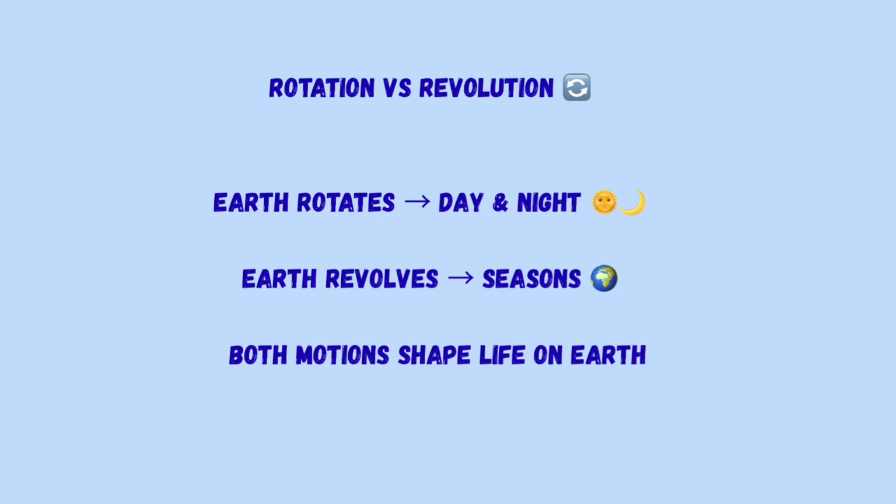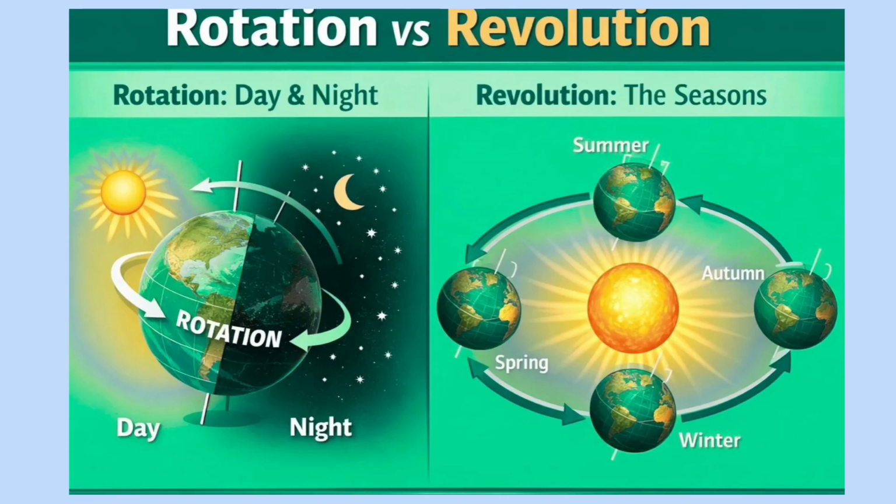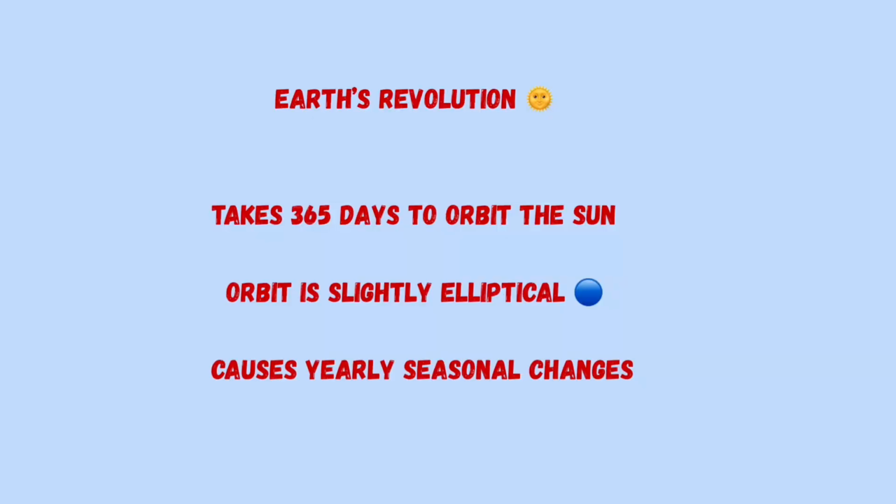What is rotation versus revolution? So Earth rotates, that causes day and night, and Earth revolves, that causes seasons. So both motions shape life on Earth. You can see in this diagram clearly the rotation happens day and night, and the revolution is changing the seasons. So Earth's revolution takes 365 days to orbit the sun. The orbit is slightly elliptical, that causes yearly seasonal changes.